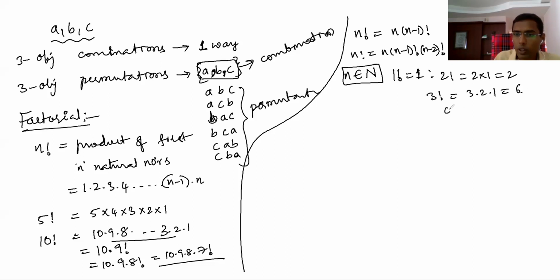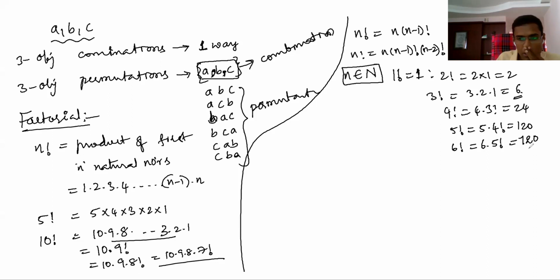You have to remember this. 4 factorial is what? 4 into 3 factorial. 4 into 3 factorial is 6, that is 24. 5 factorial means what? 5 into 4 factorial. 4 factorial is 24, 24 into 5 is 120. So 6 factorial means what? 6 into 5 factorial. 5 factorial is 120, 120 into 6 is 720. Till 720 at least you have to remember.